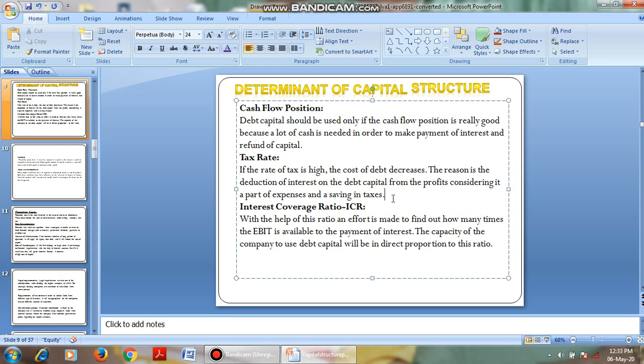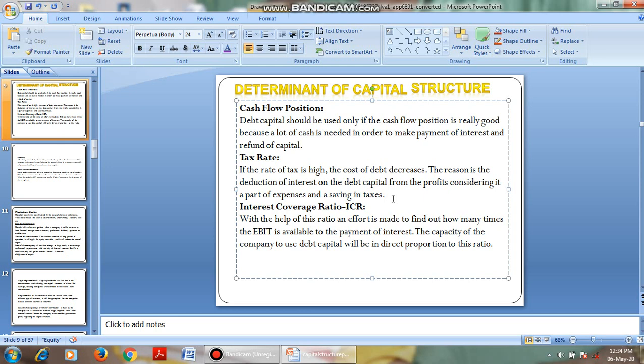I will tell you a simple example. If there are high taxes, people will not go for getting money in the form of equities. If the interest rate is high, people will not go for debt. That is, the capital structure depends on the tax rate.